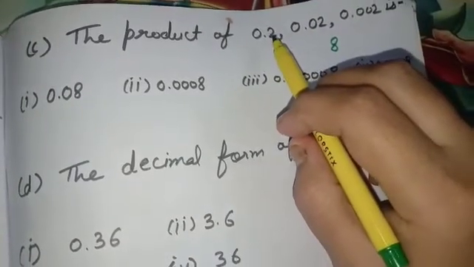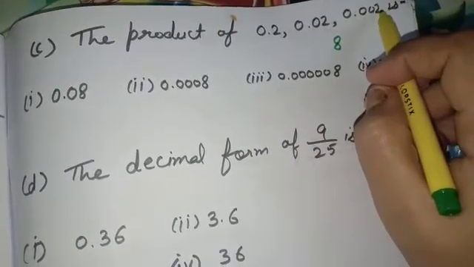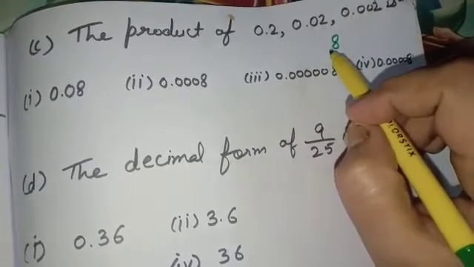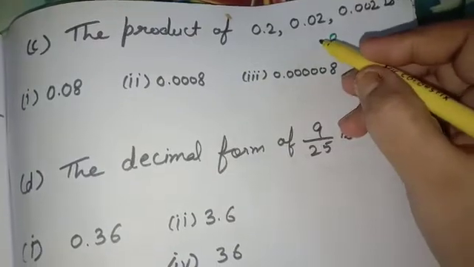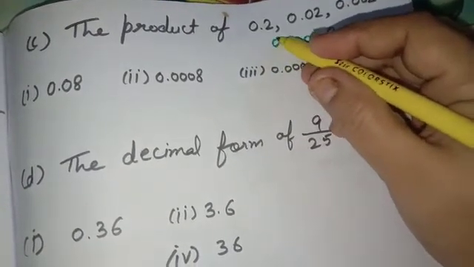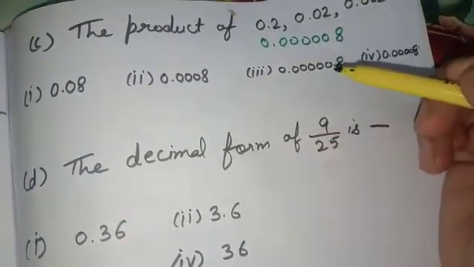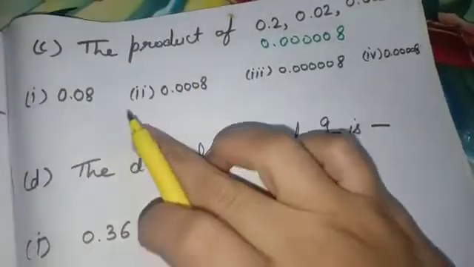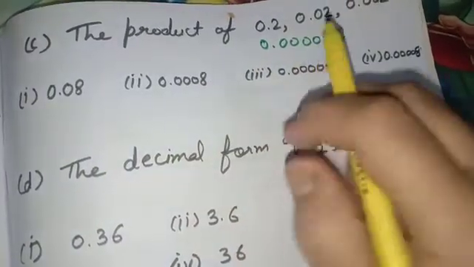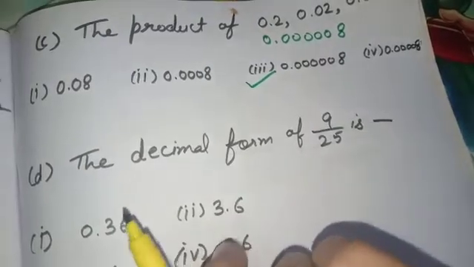So count 1, 2, 3, 4, 5, 6. But 8 is a single digit number. So we will add 5 zeros here, and then mark the point and then add one more zero. It means which option is correct? Yes, this third option. Okay.